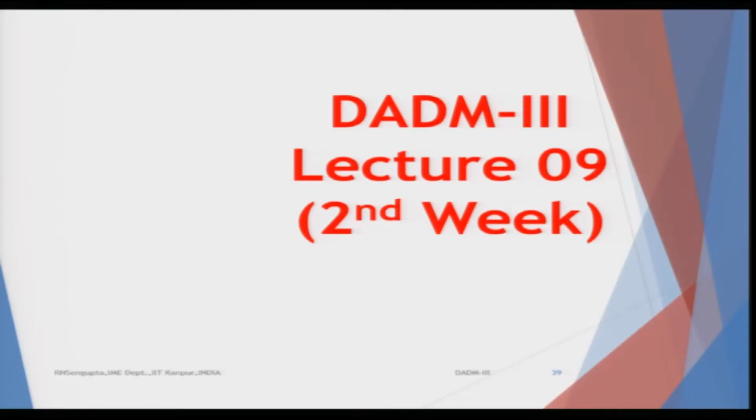This is the DADM 3, which is Data Analysis and Decision Making 3 course under the NPTEL MOOC series. As you know, this course's total duration is 12 weeks, which when converted into contact hours is 30 hours, and the number of lectures would be 60. That means each lecture is half an hour, and each week we will have 5 lectures. After each week we will have an assignment. Considering that we are in lecture number 9, which is in the second week, you have already taken assignment number 1, and after the 10th lecture we are all set to take up assignment number 2.